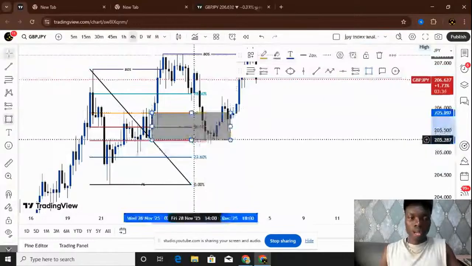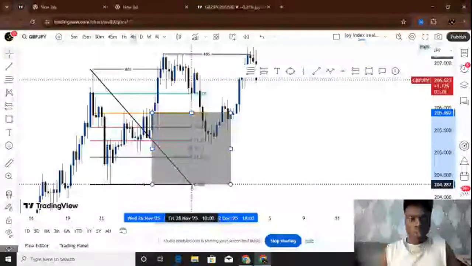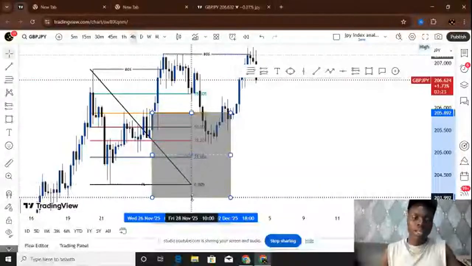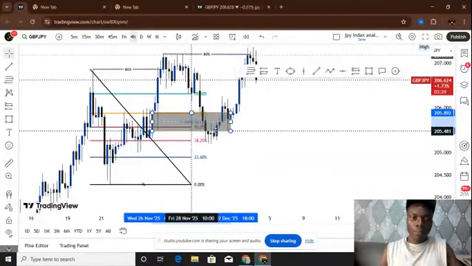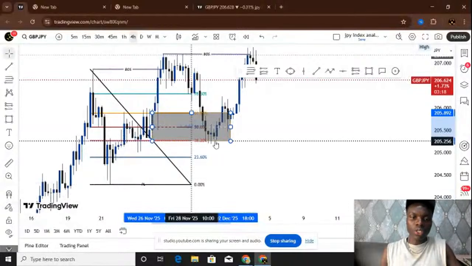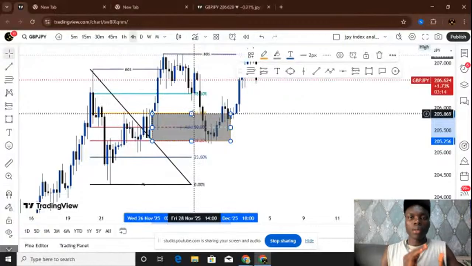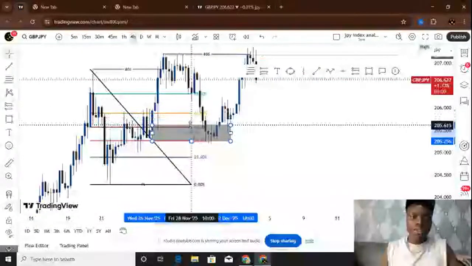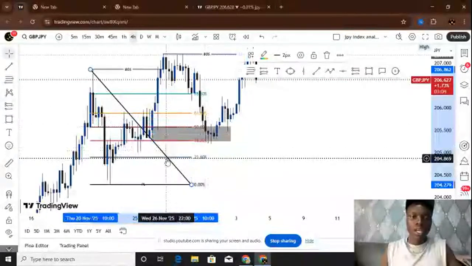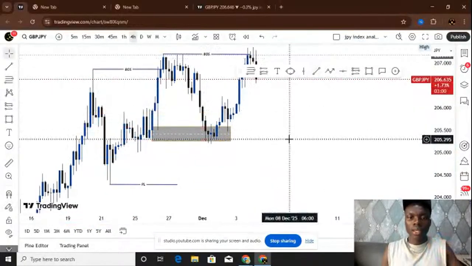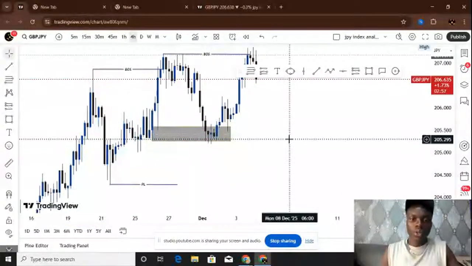And most times all these zones, they are involved. So 100% to the 0%, if price goes below this particular protected low, then I know that's the change of character. But what I do most times is either I use these two, and there's a strategy I also use to know the particular place where the price is likely to reverse. I'll teach you everything in other videos, how I use my Fibonacci and all of that. So here I'm going to reduce it to this 50 and this 38, and I'm going to show you how I do it to get my sniper entry. I'm going to go live on a separate video and we can do that.